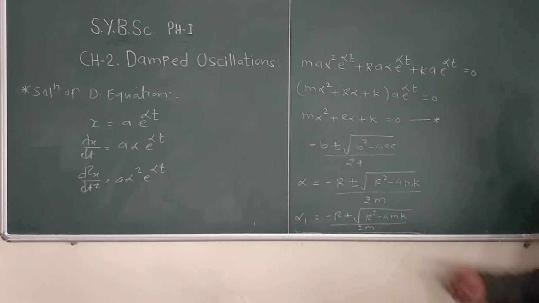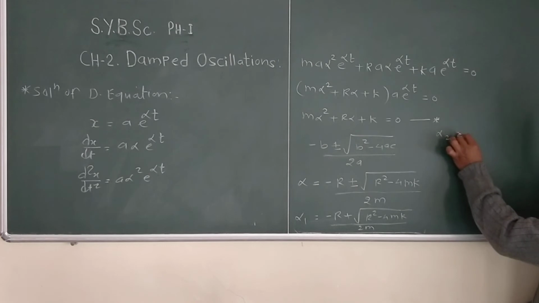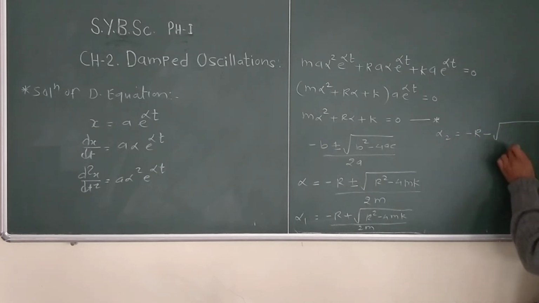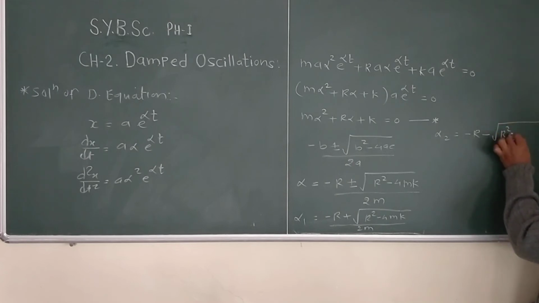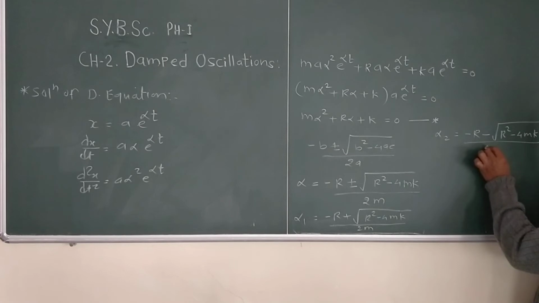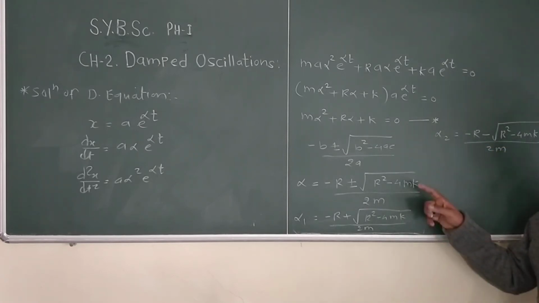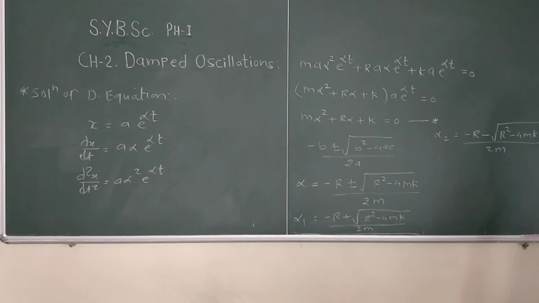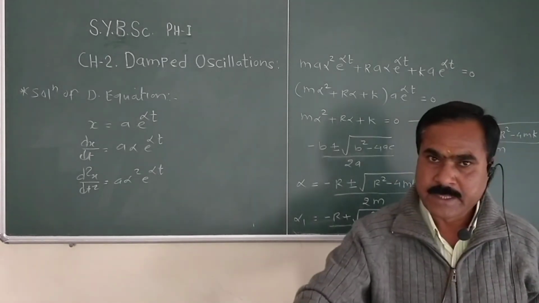This is alpha 1, and alpha 2 equal to minus r minus root r square minus 4mk upon twice m. So here we get alpha 1 and alpha 2. Then we have to write the general solution in terms of x.